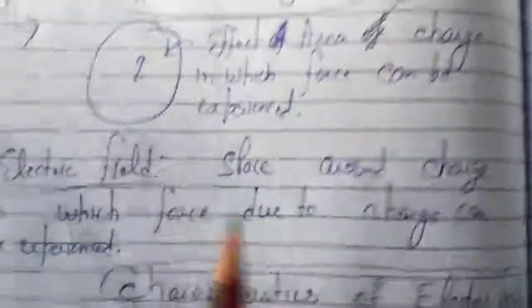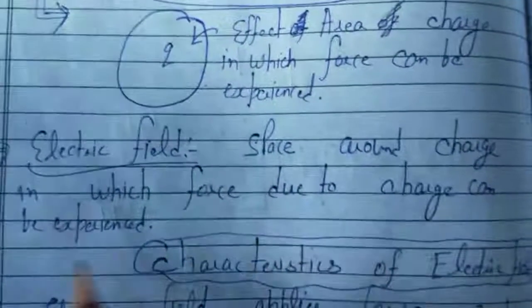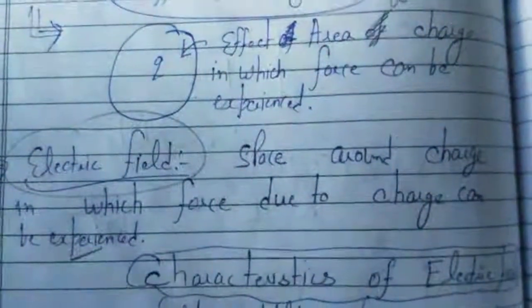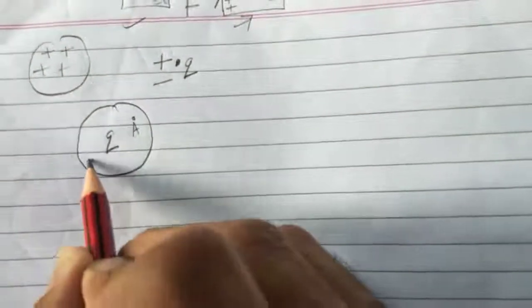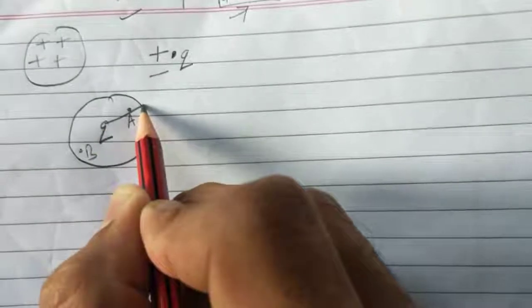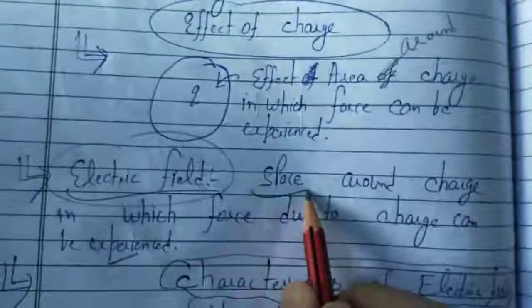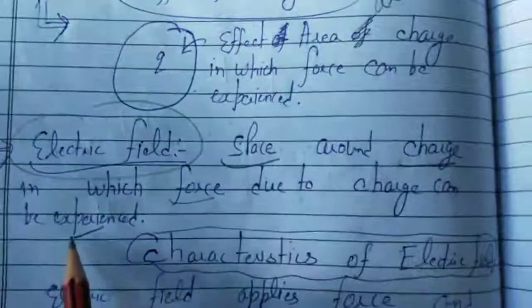This space around a charged body in which force due to charge can be experienced is known as the electric field. What is this electric field? If we are experiencing force here, why are we experiencing force? Due to the electric field. So electric field is the area around the charge in which force due to charge can be experienced.